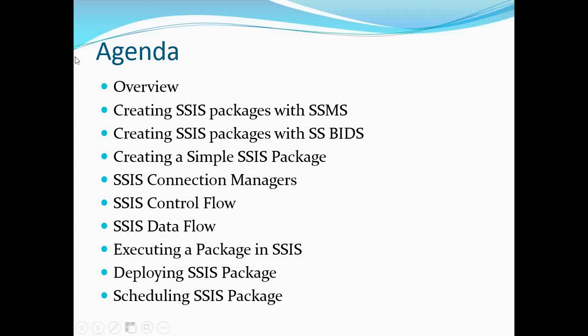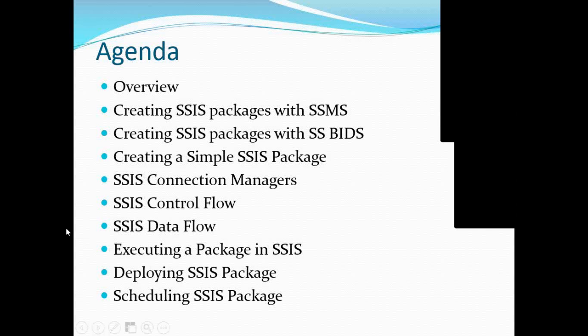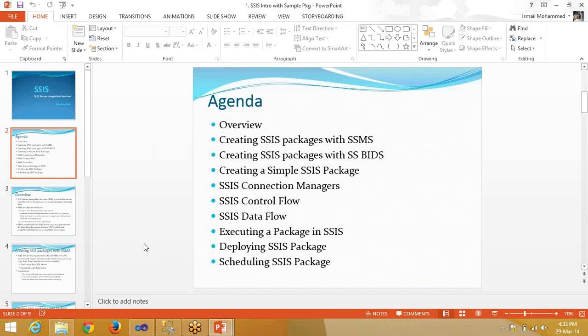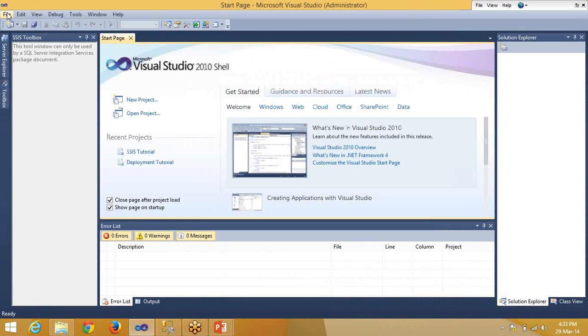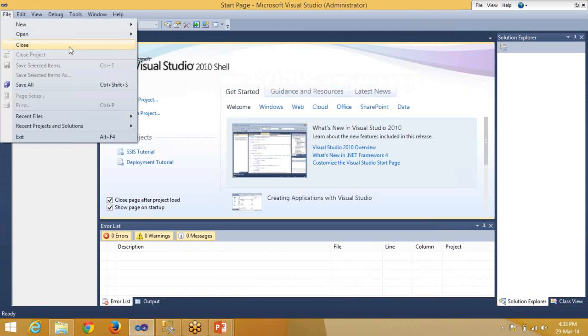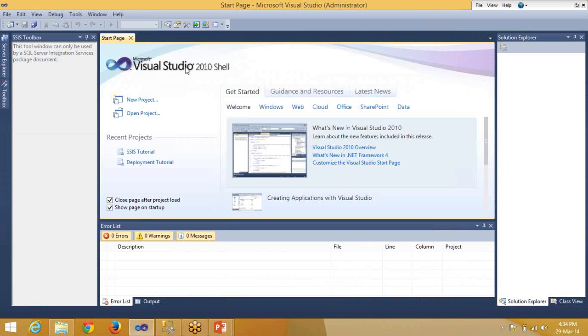It has control flow, data flow, and transformations with control flow, and it has more transformations with the data flow, and it has sources and destinations. Then it doesn't make sense showing you all this. I'll just directly open the window. Do you have any questions on that? I'll open it for you.